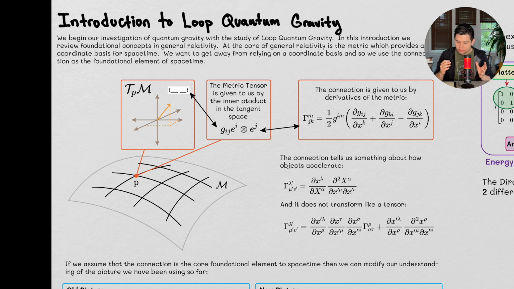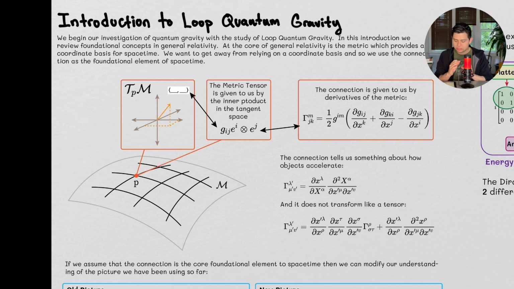So in this introduction, this is a review of the foundational concepts of general relativity, and then we're going to sort of start hinting slowly towards a concept called holonomy. So at the core of general relativity is the metric, which provides a coordinate basis for space-time. Okay. And we want to get away with relying on the coordinate basis. So we're going to use the connection as a foundational element of space-time. And so let's break this apart a little bit.